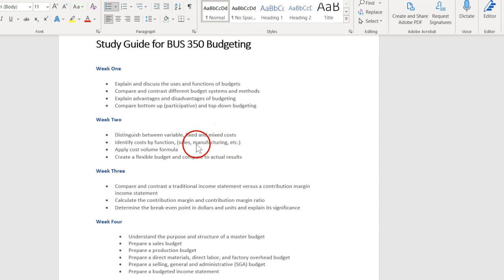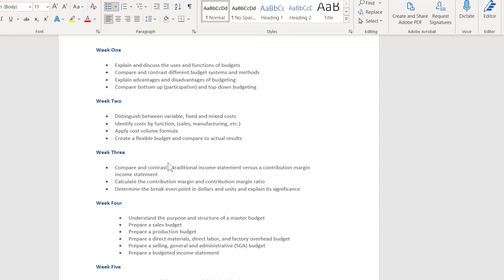All the costs of manufacturing, the costs that go into the product and that go into cost of goods sold. So you're not going to see those costs in the selling and general admin budget. We also applied the cost volume formula. That was part of how you created a flexible budget. So remember, look at your flexible budget, review those quiz questions. The flexible budget is a budget that, at the end of an actual period, you take the results in the flexible budget and put in the actual levels of volume that were achieved during that period. So remember that that's what a flexible budget is.